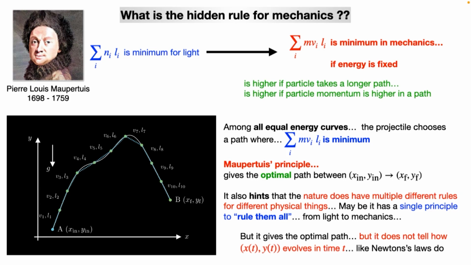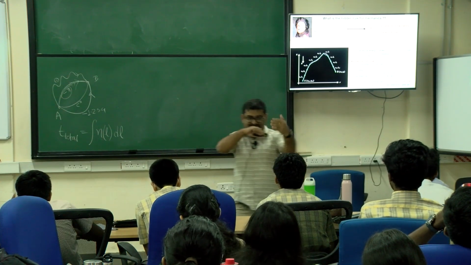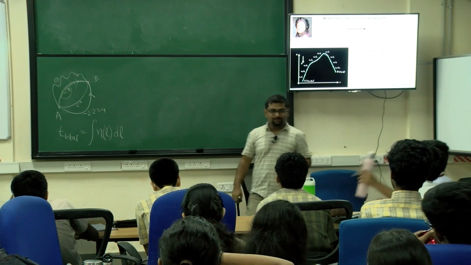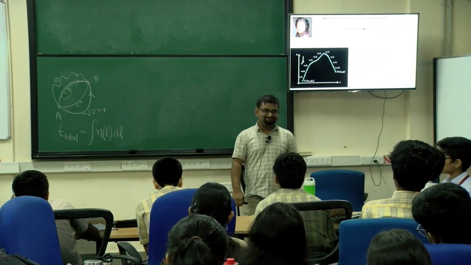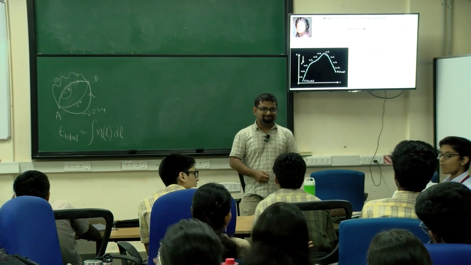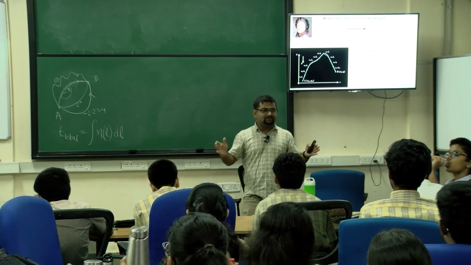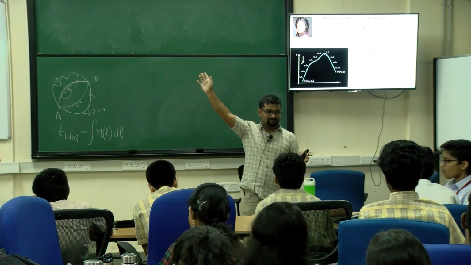Yes. What is the thought process behind how you derive this? Because, like you said, it seems like a very random quantity to be optimized. Exactly. So how did Maupertuis come up with this formula? Excellent question. Now, let me answer you by asking you another question. How do you derive Newton's law? Exactly. There is no derivation of Newton's law, right? Newton's law is the starting point. We don't question Newton's law.